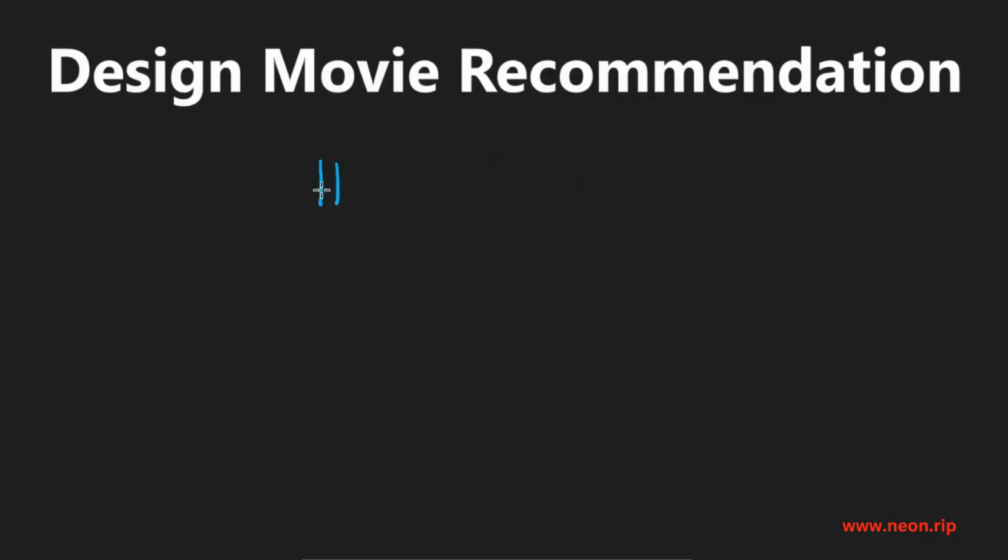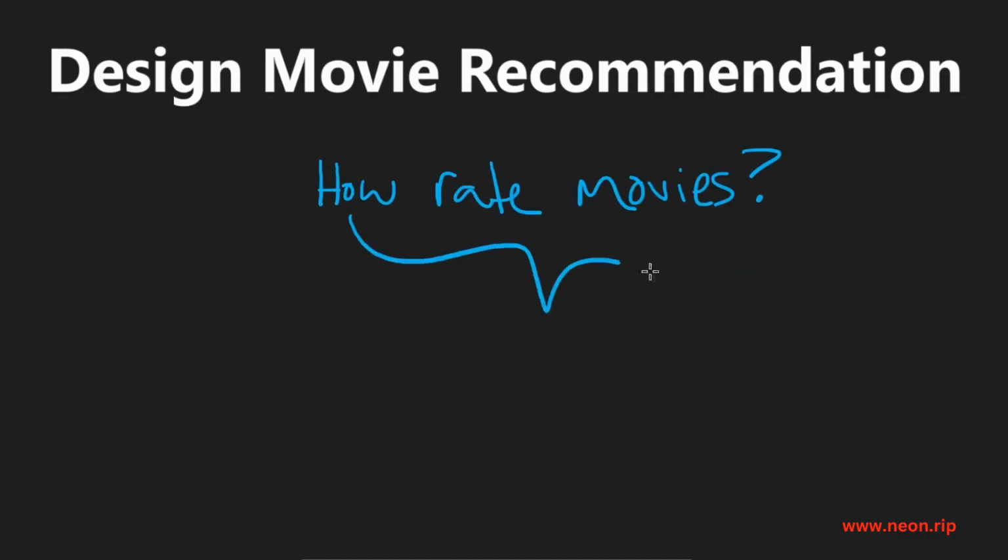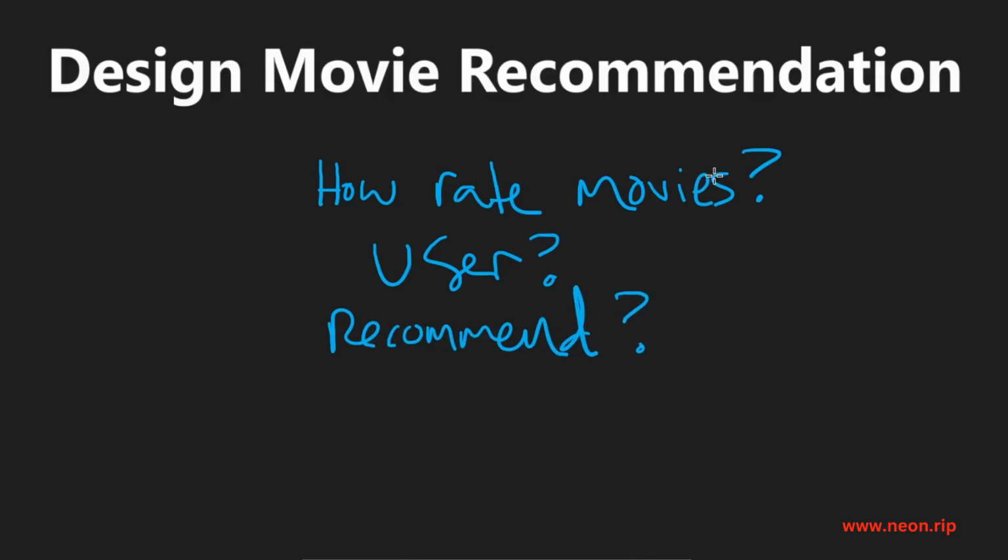Some good questions to ask are, how will we rate the movies? Will we even need to do that in the first place? And if we do, I guess it probably will be users that are rating the movies themselves. And the next question is, how are we going to recommend movies based on these ratings? Are we exclusively going to use these ratings, or are we going to use some other type of heuristic?